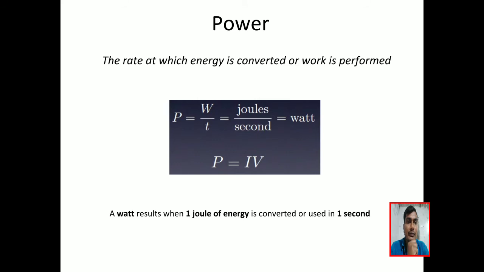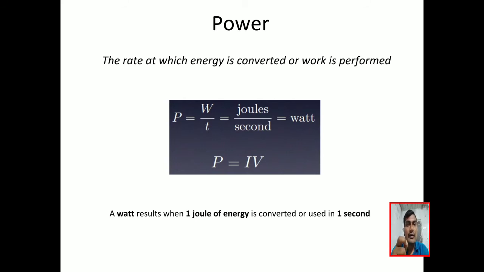I will tell you one example. Power depends upon the time. Two persons are there, A and B. A has to travel 1 kilometer and B also travels 1 kilometer.